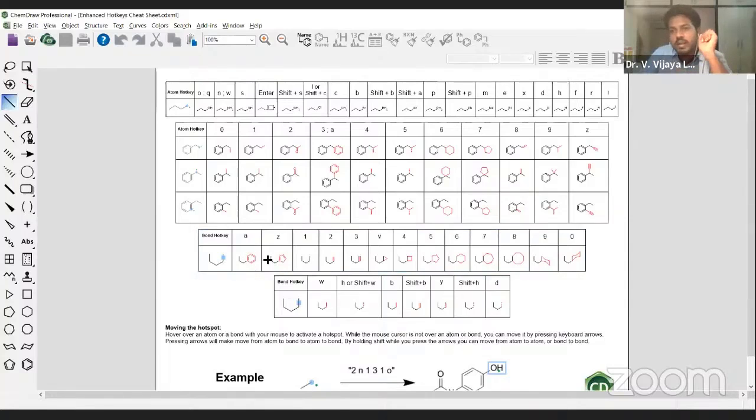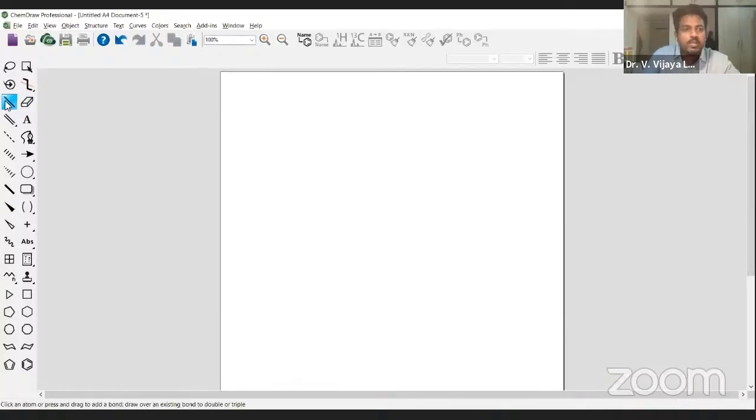If you want a benzene ring, when the highlighter is on one of the ends of the bond, you need to type 3. But if you want a fused benzene ring, what you need to do is put the bond highlighter, then type A. Let me show you that. How does it look? Let me have one single bond initially.